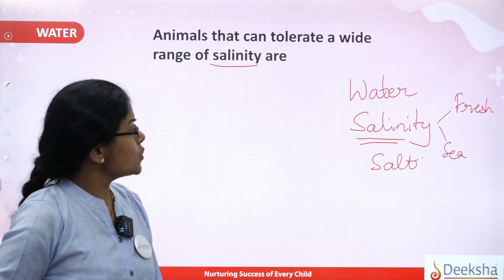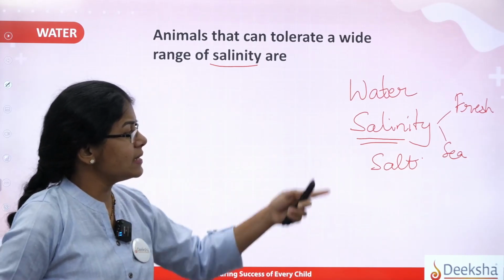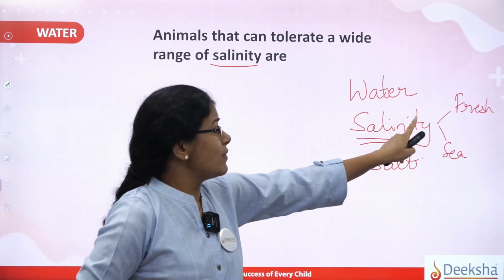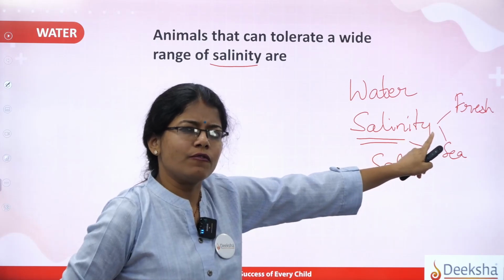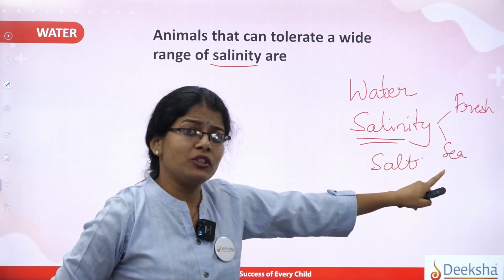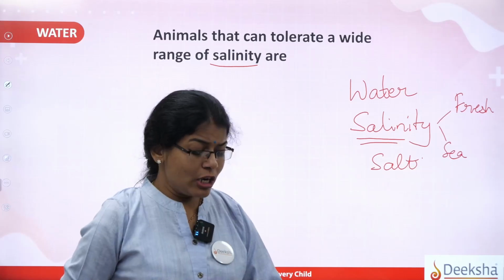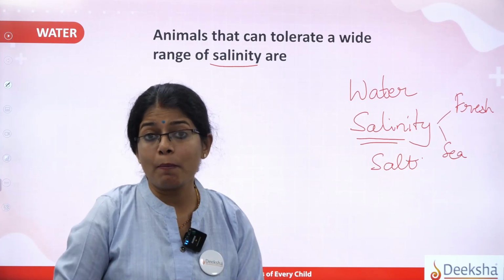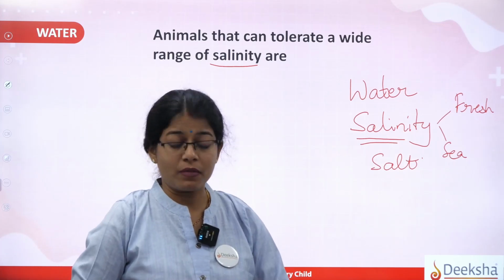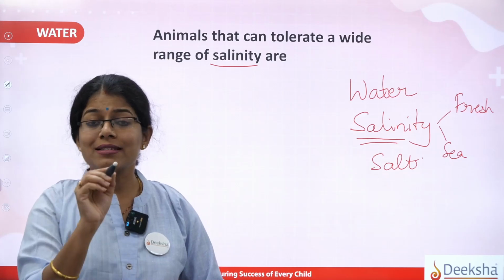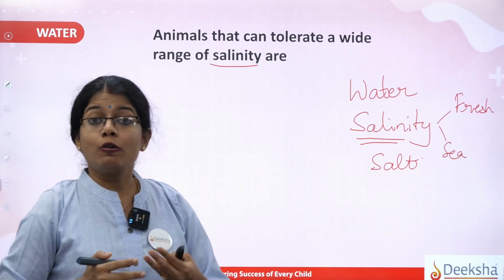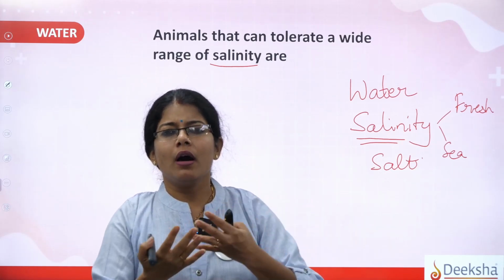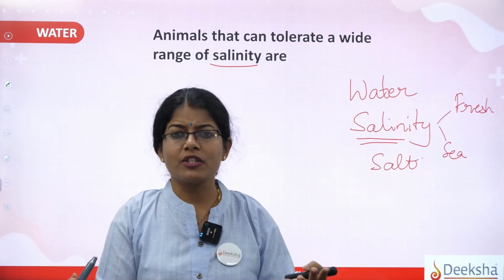Now in the case of the salinity, there will be difference in the salinity with respect to fresh as well as the sea water. The amount of the salinity present in the fresh water will be less, around 5%, and that is with respect to the sea will be 30 to 35%. So let us see now how this water, that is the factor water, plays a very important role in the living organism's life. And moreover, very much concerned is about the fishes, because there are two different type of fishes. You know, you must have heard fresh water body fish ಮತ್ತು marine fish. ಎರಡು ಟೂ ಟೈಪ್ ಫಿಶ್ ಇರುತ್ತೆ, ಕರೆಕ್ಟ್ ಅಲ್ಲ?